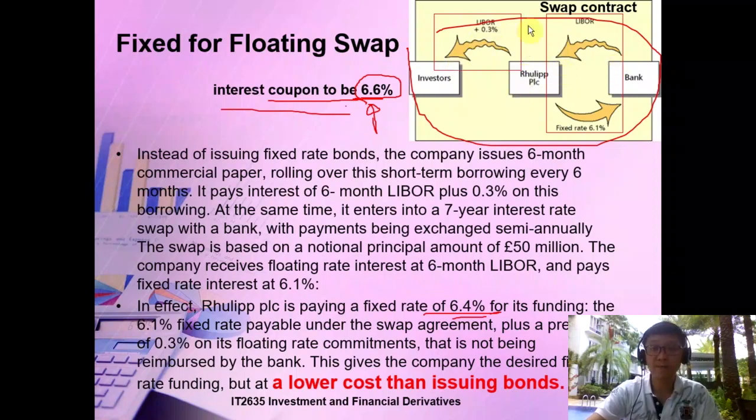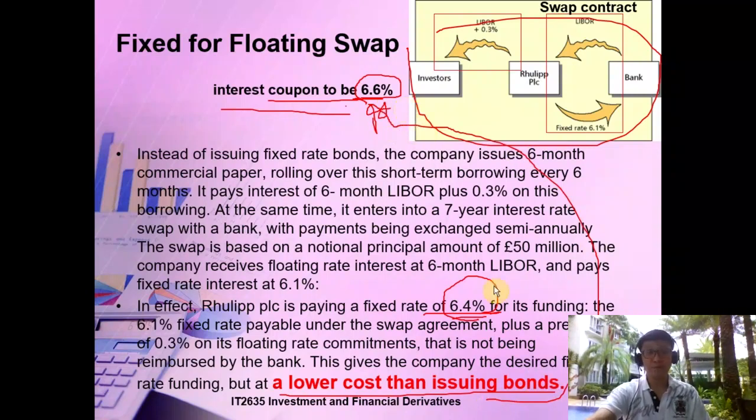So you add on to this. So there you have the floating part actually being cancelled off. So the net effect is actually the 6.1 plus the 0.3 that gives you the 6.4, right? Which is a lower cost than issuing a bond. How much is issuing a bond? If they were to go through issuing a bond, it's actually 6.6.